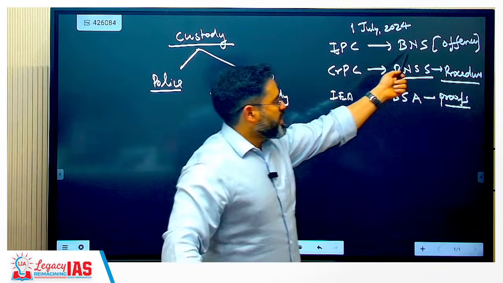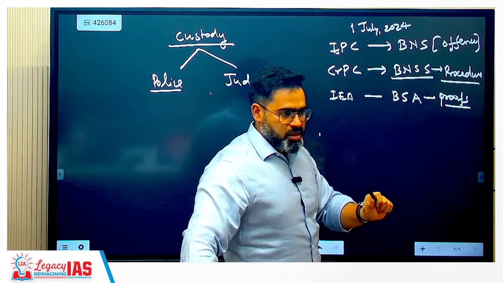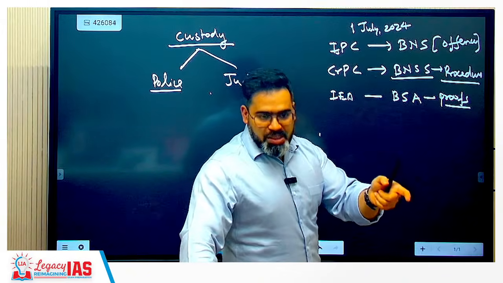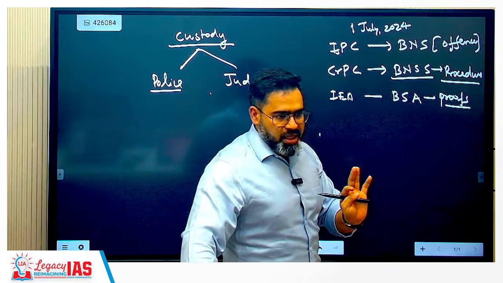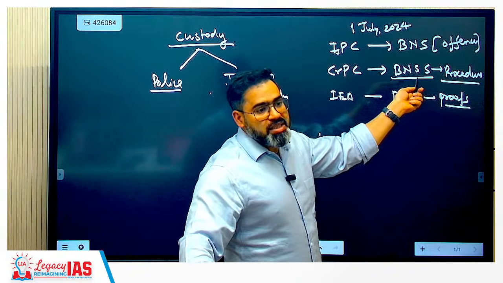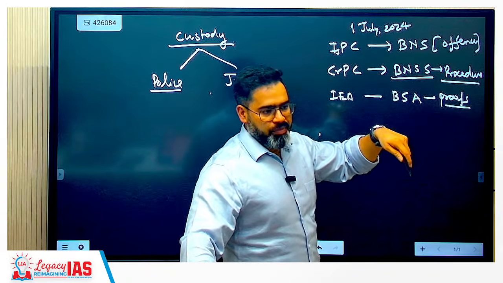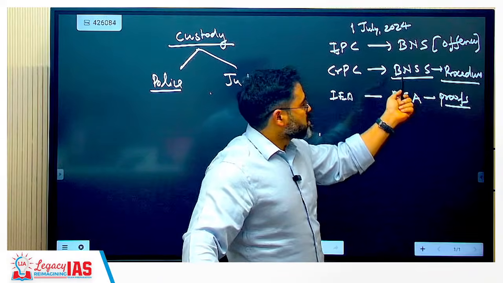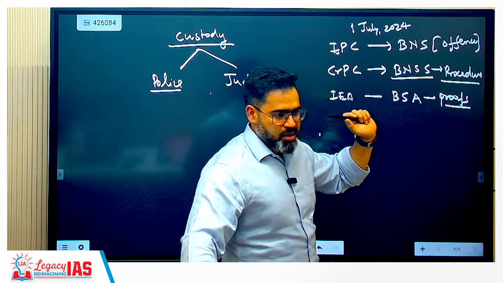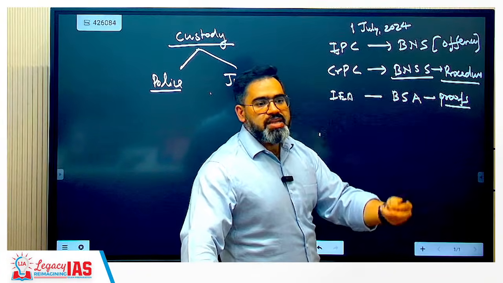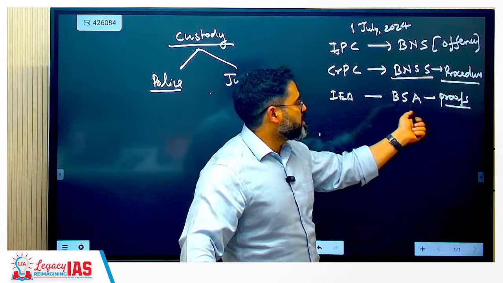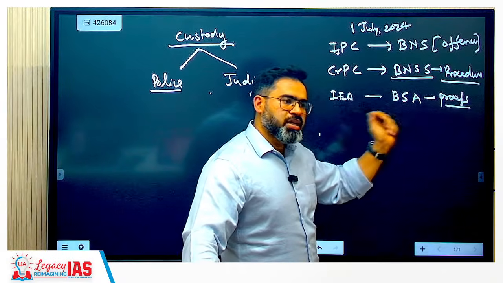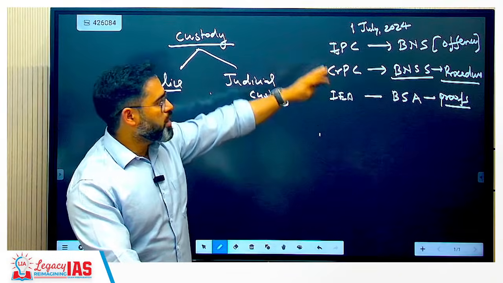So first is BNS, it talks only about the offense. What is offense is all about, okay? And what maximum punishment is there, what minimum punishment is there. But whatever the procedure takes place like custody, like FIR, like for example trial, that is covered under BNSS. And what proves evidence are admissible in the court of law, that is covered under BSA, correct? Bharatiya Saksh Adhiniyam.